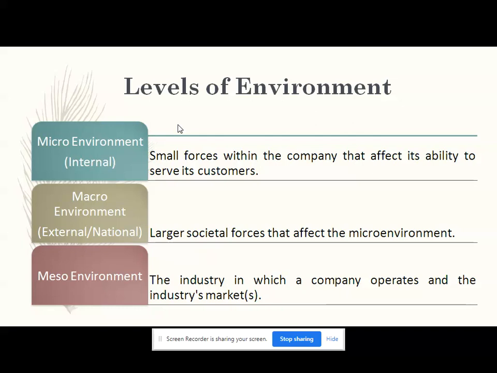Now, what is meso environment? The industry in which a company operates and the industry's markets is also called meso environment. Suppose you take the example of Airtel. So Airtel is in the telecommunication sector. Airtel is in the environment of the telecommunication sector, or the industry in which the company operates, in the industry market, that is the telecom market.